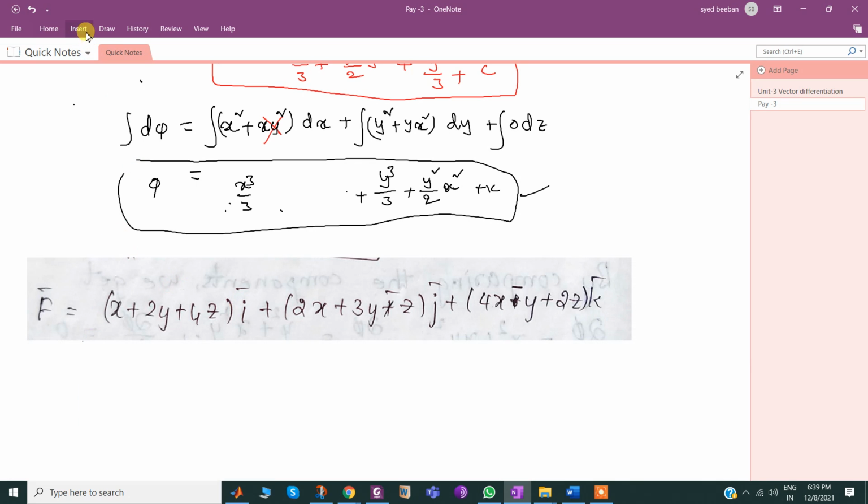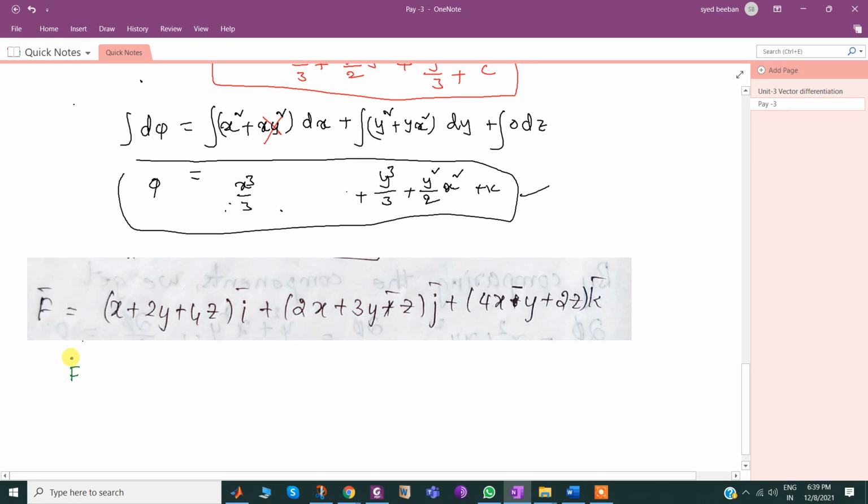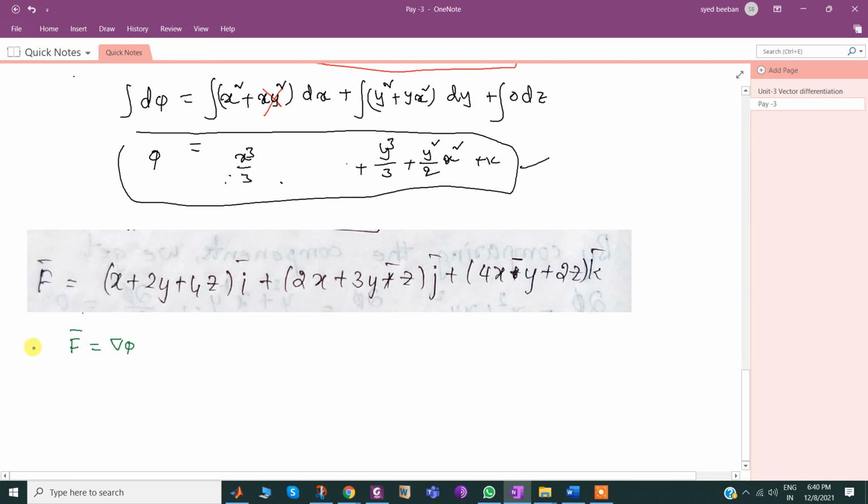So scalar potential means f bar is supposed to be represented as del phi. Now f bar is x plus 2y plus 4z times i bar plus 2x plus 3y minus z times j bar plus 4x minus y plus 2z times k bar, equals del phi.